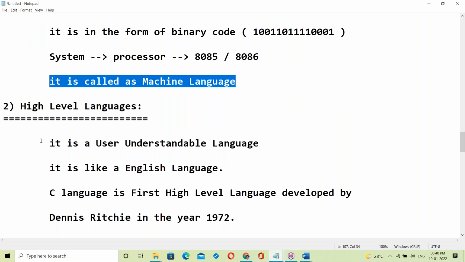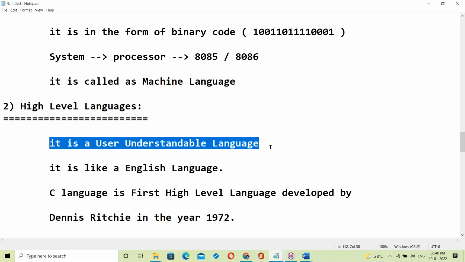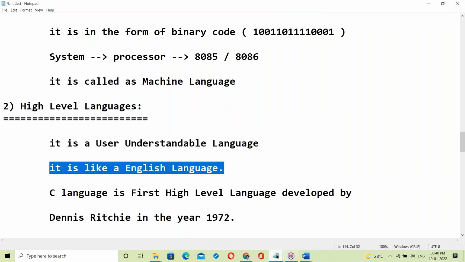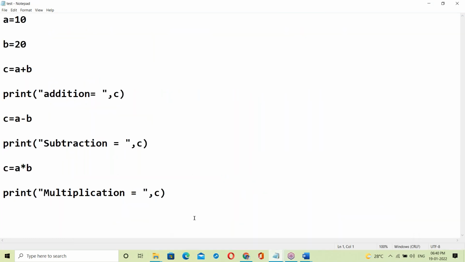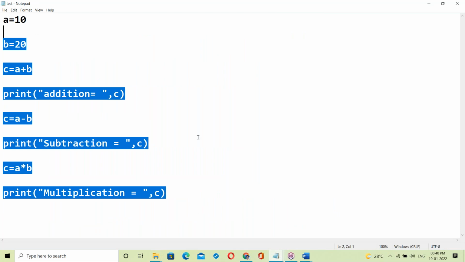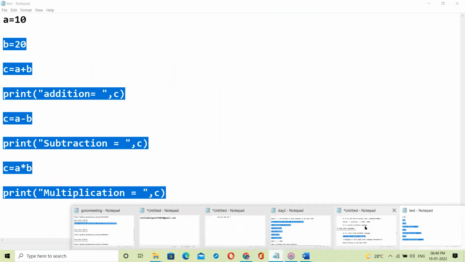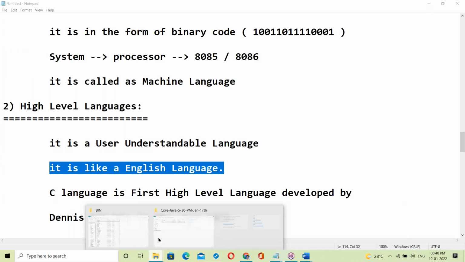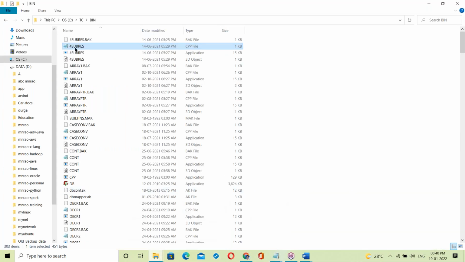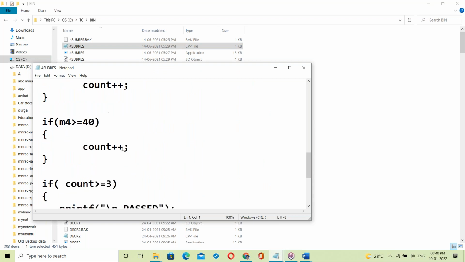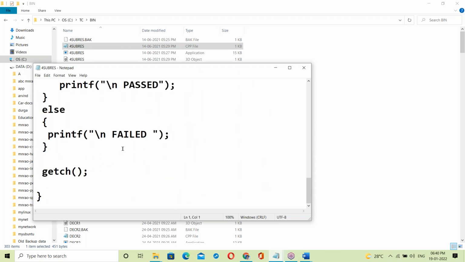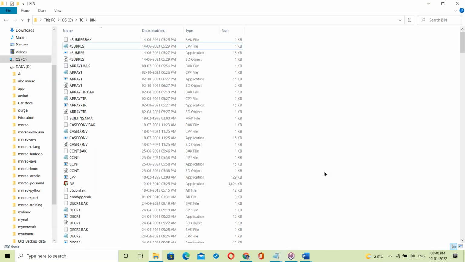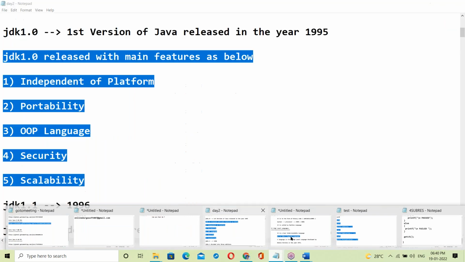Next, high level language is user understandable language. It is like the English language. See, Python code is a high level language. C program code is a high level language. Java code is a high level language. Python, C, C++, all are high level languages, user understandable. Okay, fine.